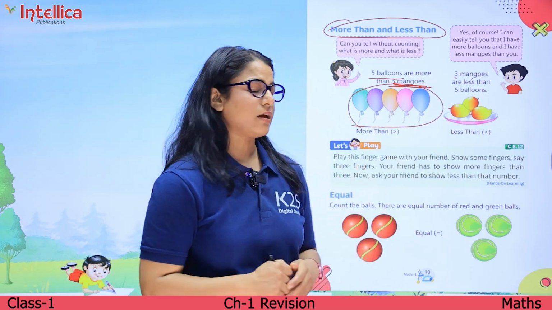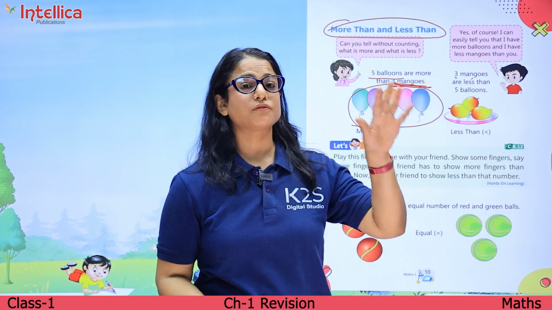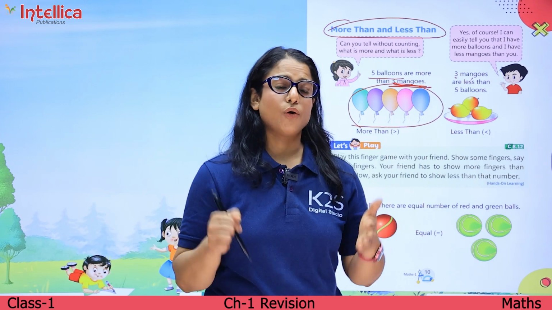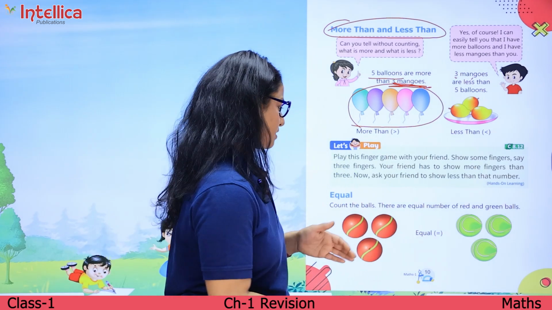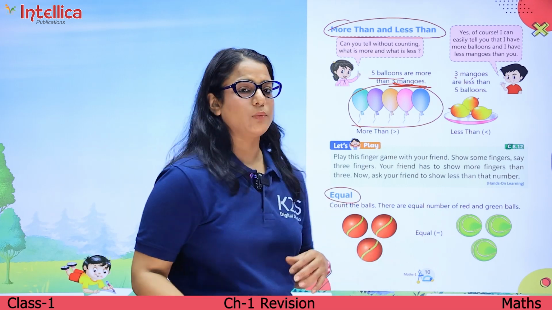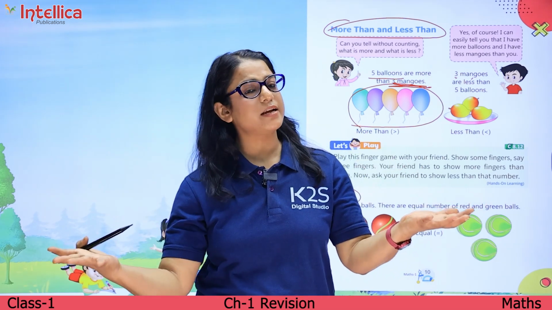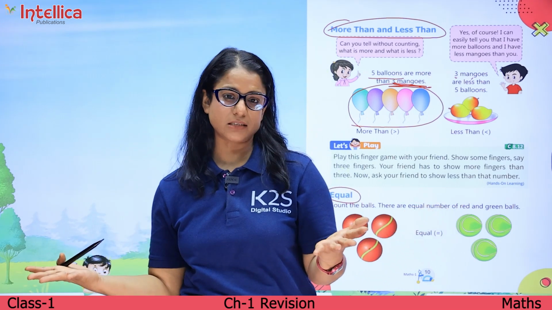Alright? Now you can also play this game with your friends. आपके friends suppose 5 fingers निकालते हैं, आप 6 fingers निकालते हो. So your fingers are more than your friends' fingers. Now what is equal? Equal means बराबर. आपके पास भी इक्वल चीजें हैं, आपके फ्रेंड के पास भी इक्वल चीजें हैं. आपके पास 3 टॉफीज हैं, आपके फ्रेंड के पास 3 लॉलीपॉप्स हैं.